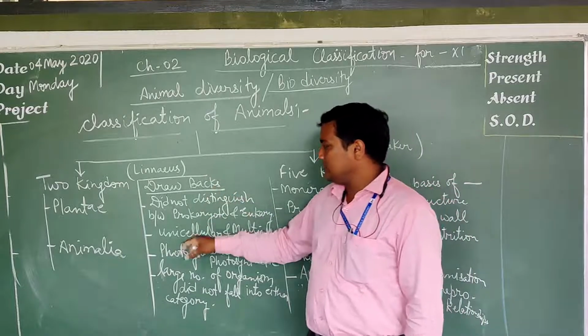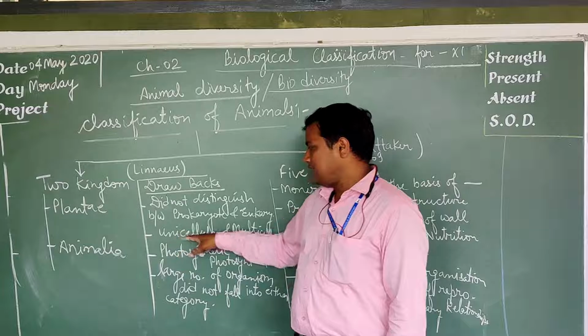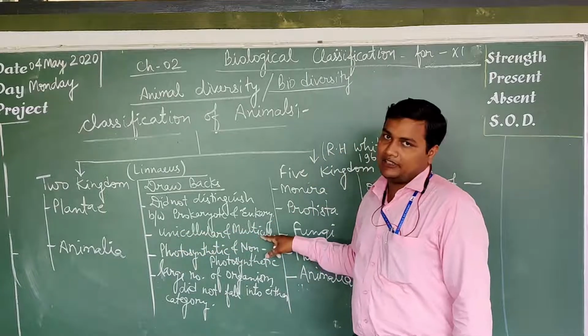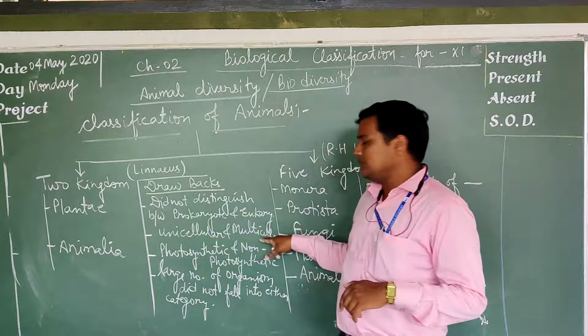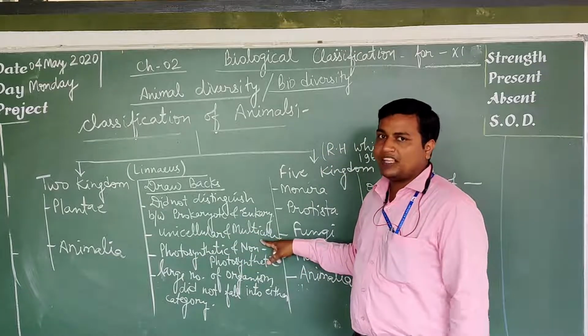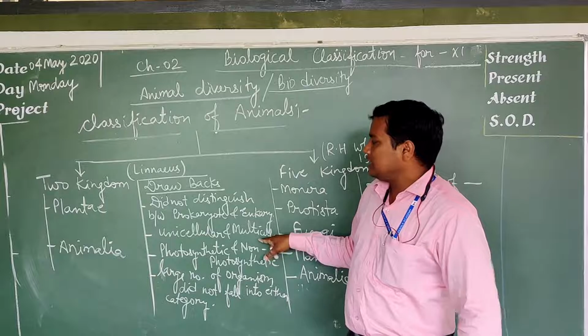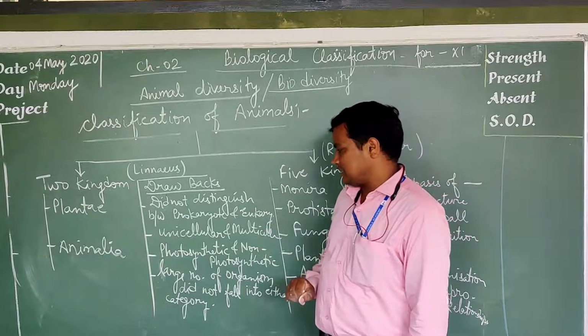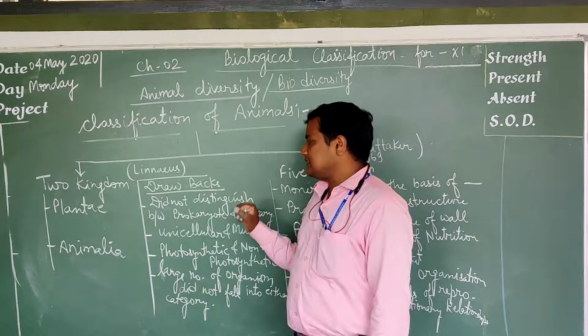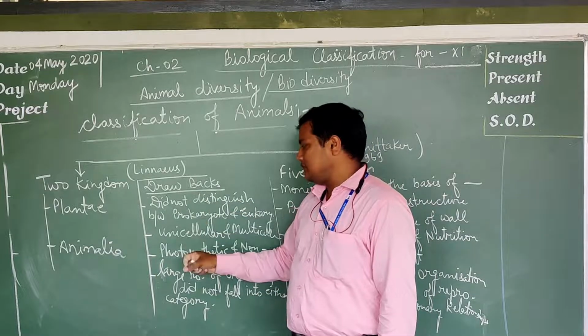Second, this system did not classify unicellular and multicellular organisms. Unicellular means one-celled organism, multicellular means more than one cell. Complex body design organisms were not classified through the two kingdom classification. So there were various drawbacks of two kingdom classification.